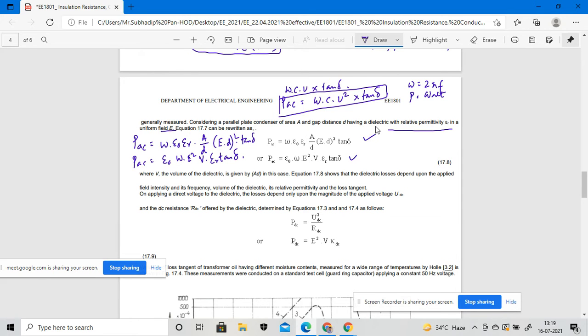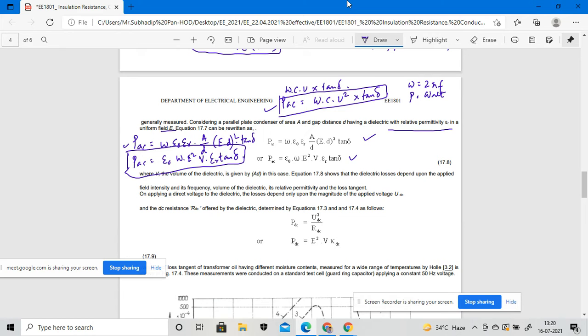So these two equations are to be taken into consideration for a parallel plate condenser having cross sectional area A and gap distance D, with a dielectric of relative permittivity ε_R in a uniform field E. The equation can be rewritten in this format, and this is a very important equation.